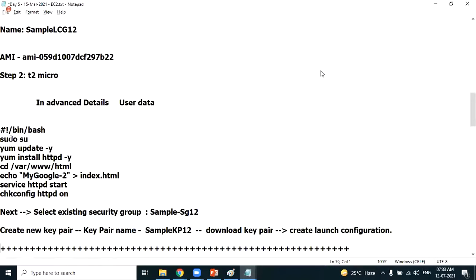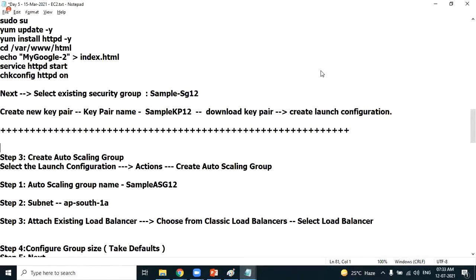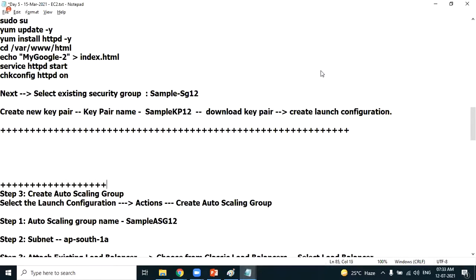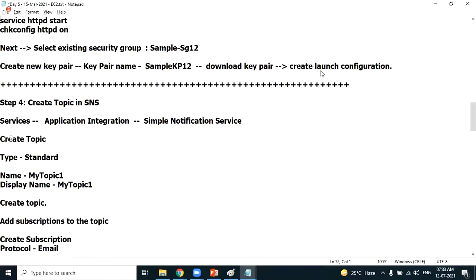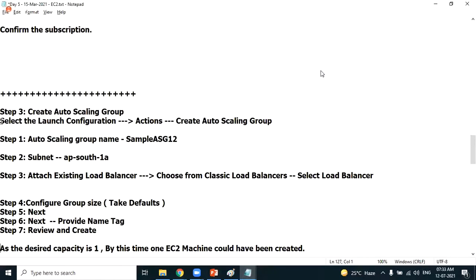Not after launch configuration, but before auto scaling. This will be easy for you when you're practicing. So first create notification. That becomes step 3. And step 4 auto scaling.